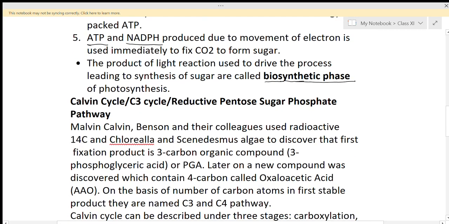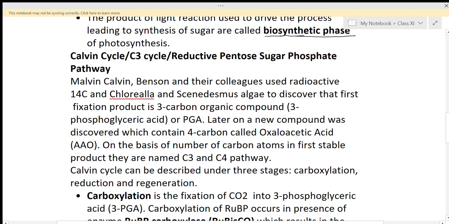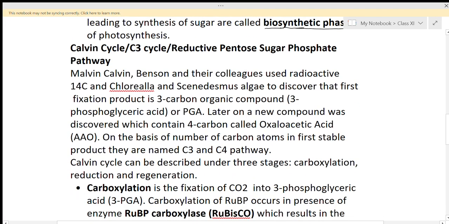Now we will discuss this process, that is, the dark reaction. What happens in the dark reaction? In the dark reaction, synthesis of sugar takes place with the help of carbon dioxide, or we can say carbon dioxide is reduced into sugar. This cycle is known as the Calvin cycle, or C3 cycle, or reductive pentose sugar phosphate pathway.